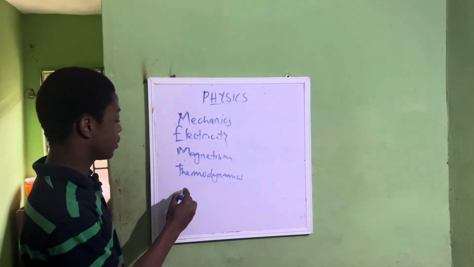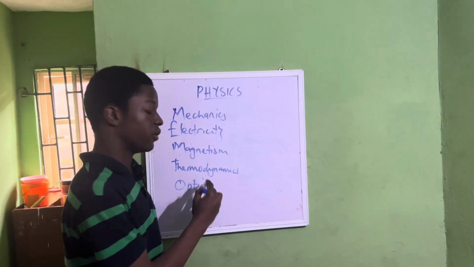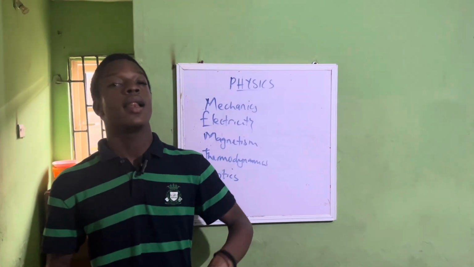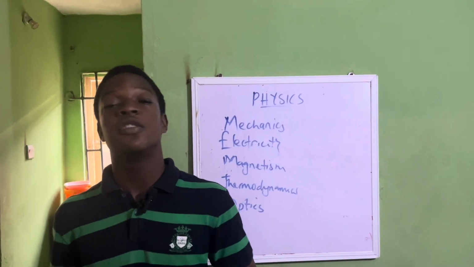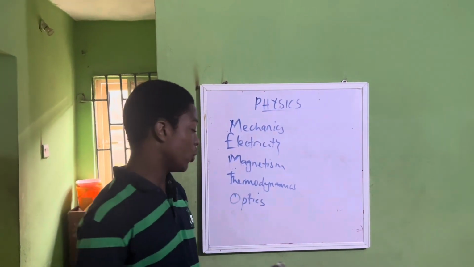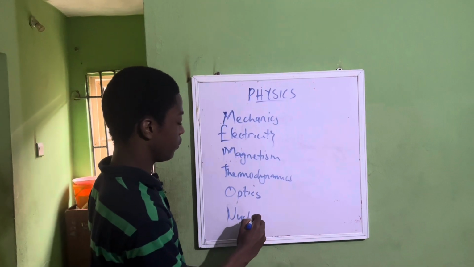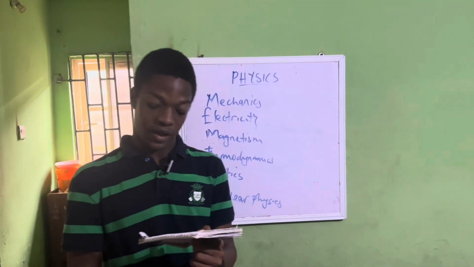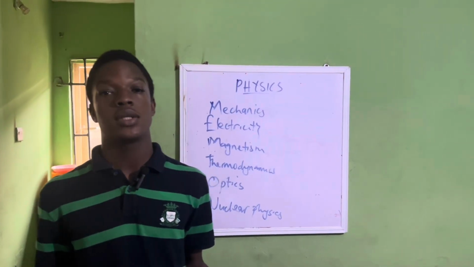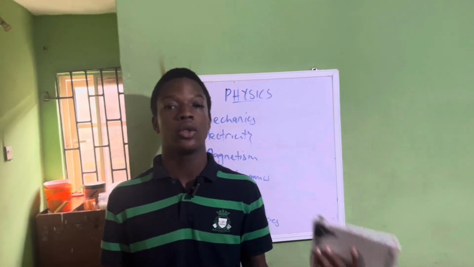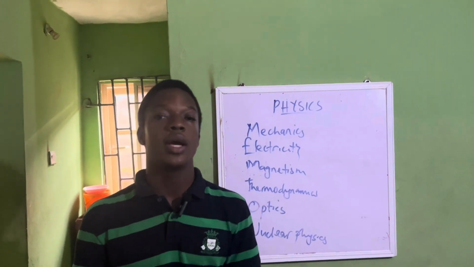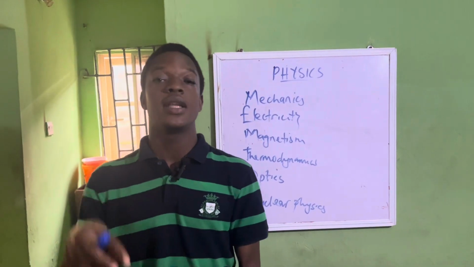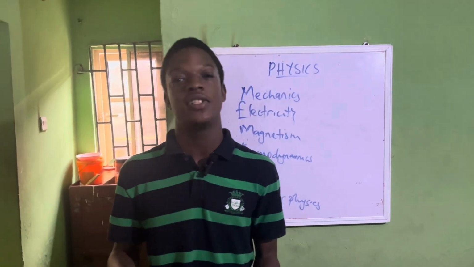We also have optics. Optics, you might have heard of this before. Optics is the study of light and how it travels, how light travels from one lens to another. And lastly, we have nuclear physics. Nuclear physics is the study of atomic nuclei and their constituents. We know that in an atom, we have the proton, electron, and the nucleus embedded into the atom. So nuclear physics is the study of the atomic nuclei and the constituents of the atomic nuclei.